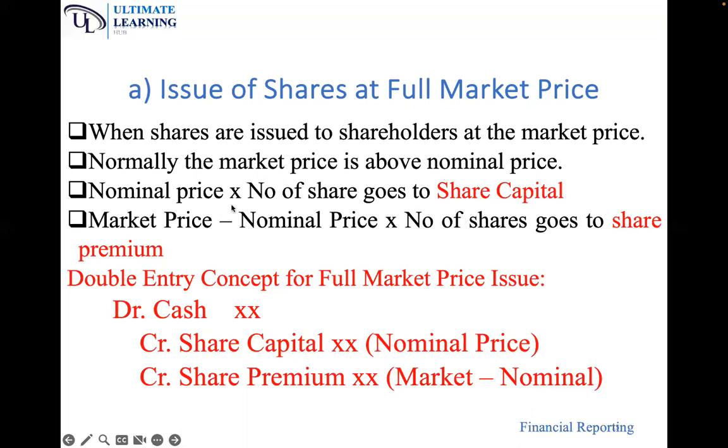We have already explained that. Market price of 150 minus nominal price of 100 times number of shares goes to the share premium. Double entry. Let us be attentive.